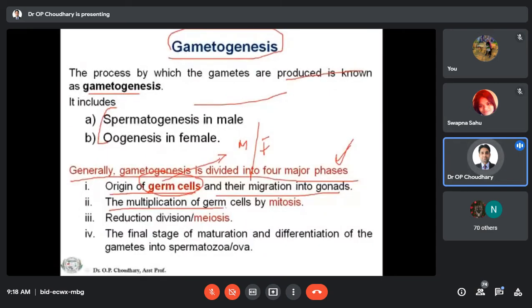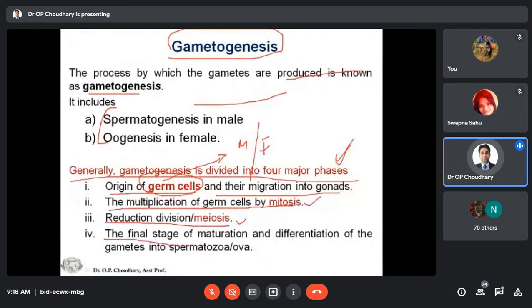There will be multiplication of the germ cells by the process of mitosis. So mitosis will lead to an increase in the number, as I already told you. Then the third step is the reduction division, which is also called meiosis.